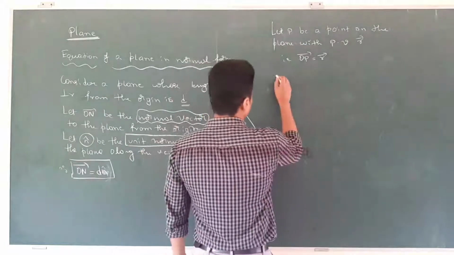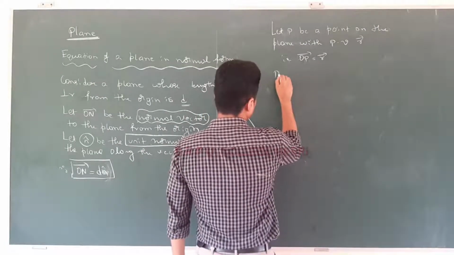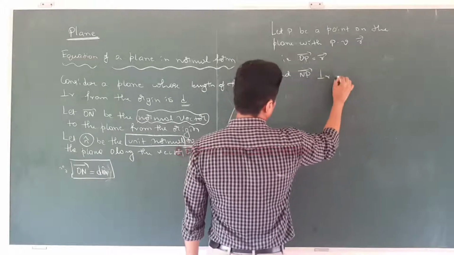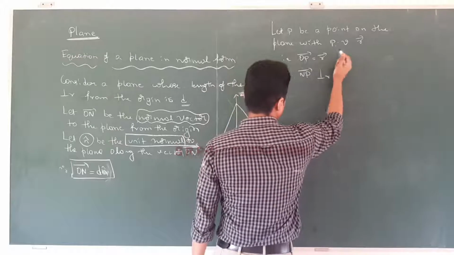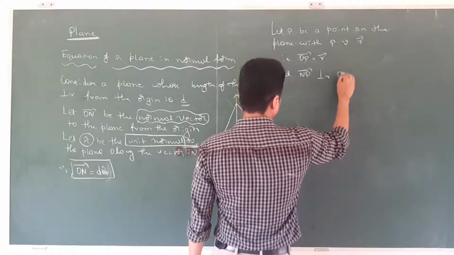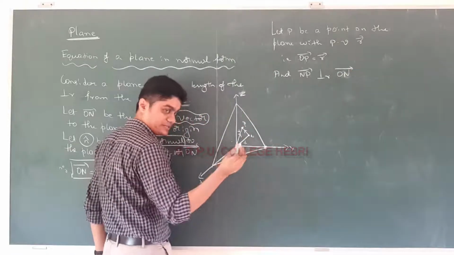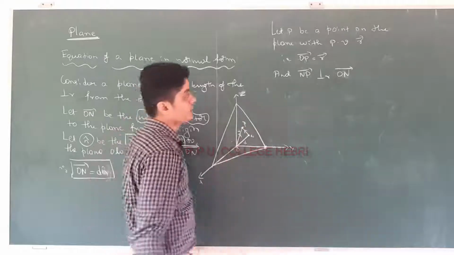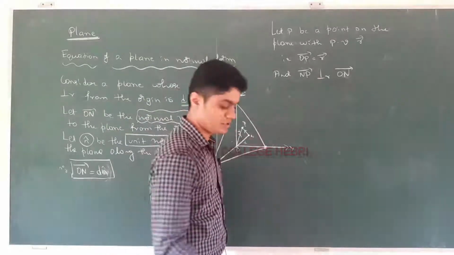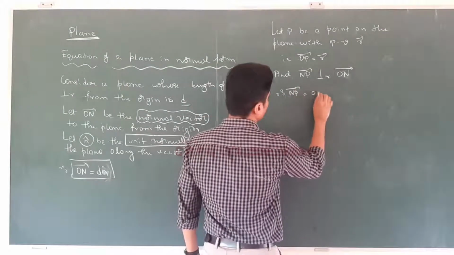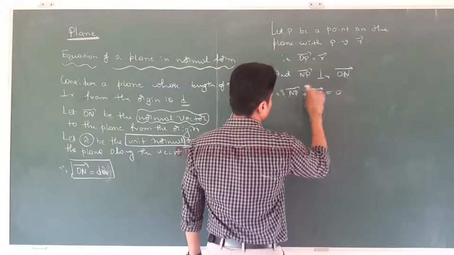And observe carefully, vector np is perpendicular to vector on. On is coming out of the plane. Vector np lies on the plane, so vector np is perpendicular to vector on. Therefore vector np dot vector on is equal to 0. Correct?